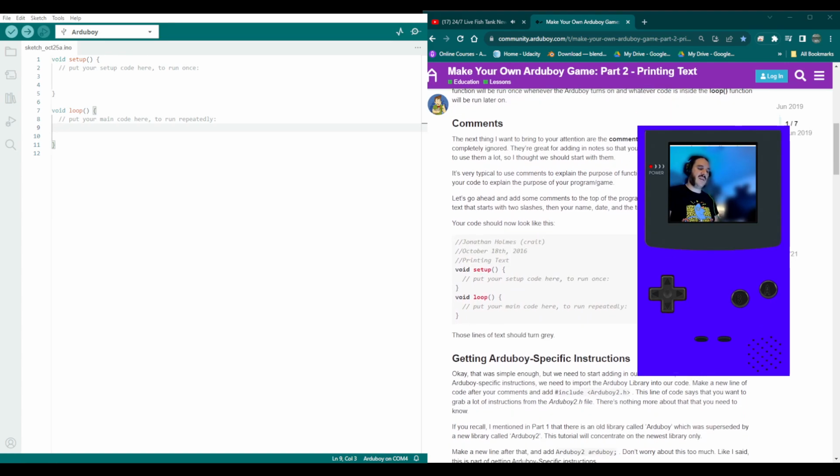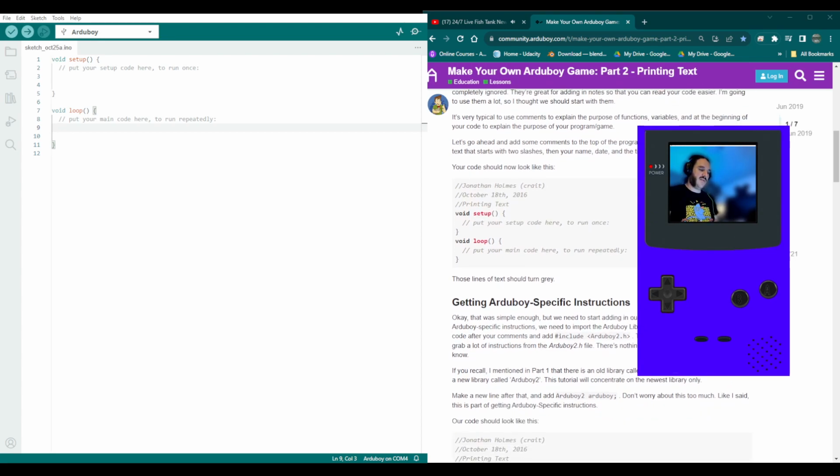Comments. See, he has Holmes, I don't got nothing. It's just because it's default. Getting the ArduBoy. Should I put my stuff in there? Should I do that? Should I save all these source codes?